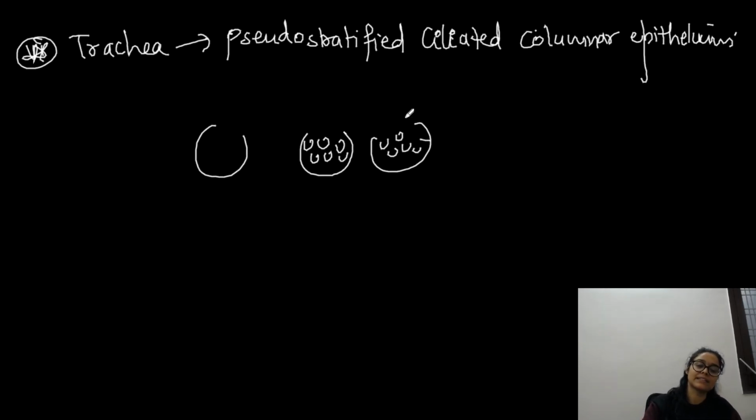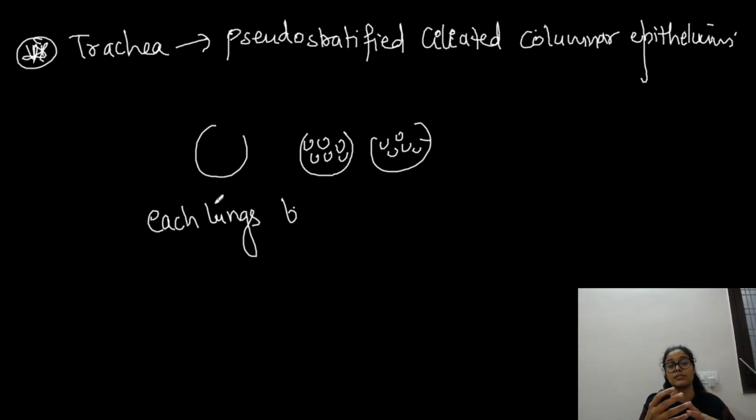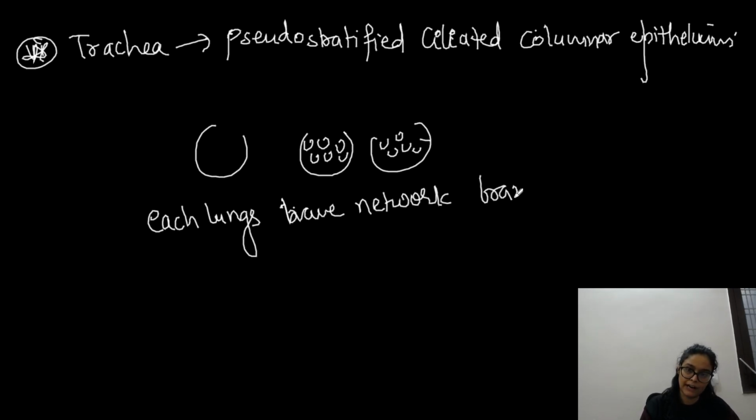Obviously यहाँ पर these alveoli basically help in exchange of gases, and each lung has many branches of network. The trachea branches into bronchioles, terminal bronchioles, and respiratory bronchioles. So each lung has a network of branches of bronchi.